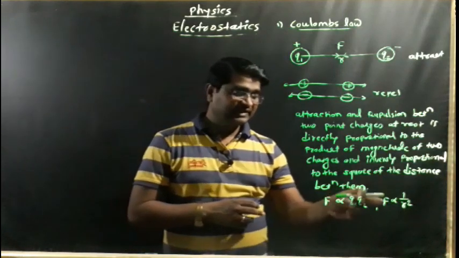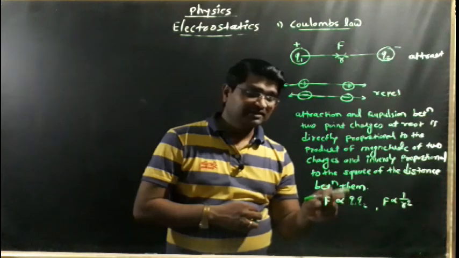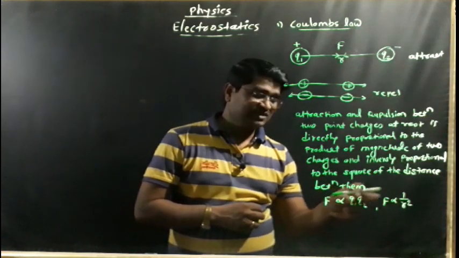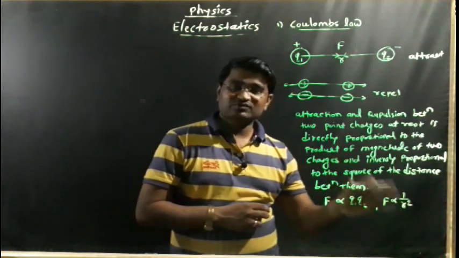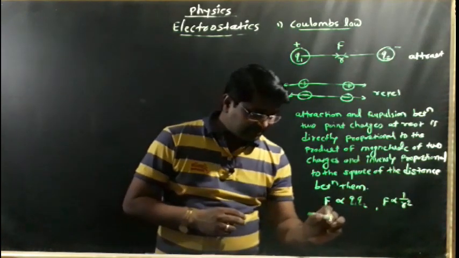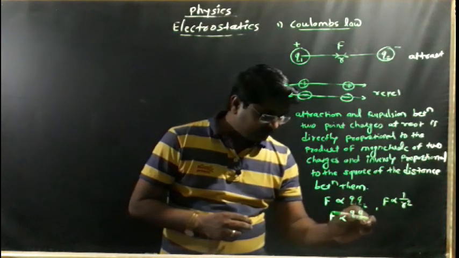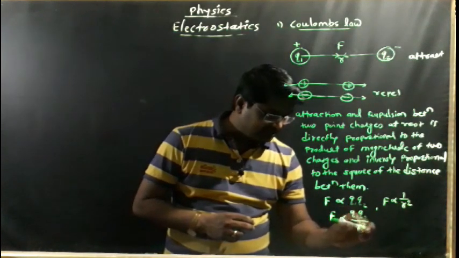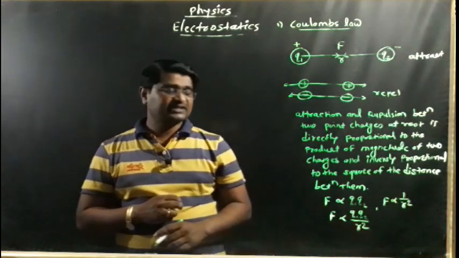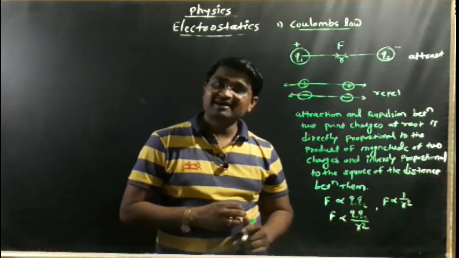Okay, the force of attraction and repulsion between two point charges at rest is directly proportional to the product of the magnitudes of the two charges and inversely proportional to the square of the distance between them. It is a very easy and simple statement. So it means F is directly proportional to q1 q2 divided by r square.